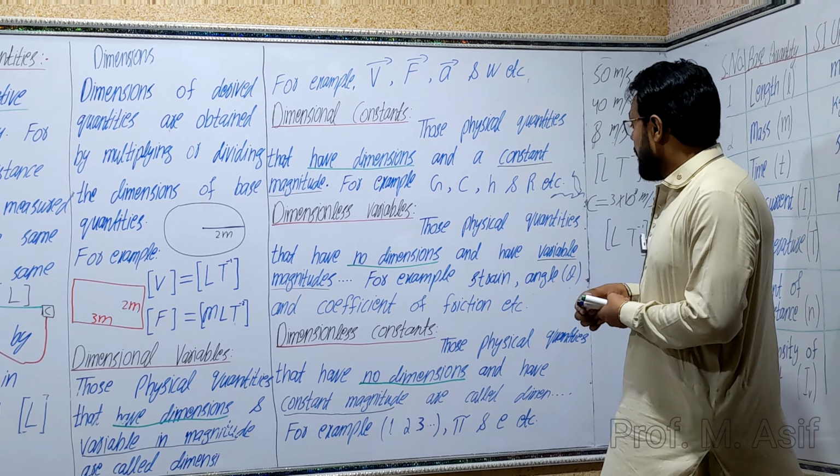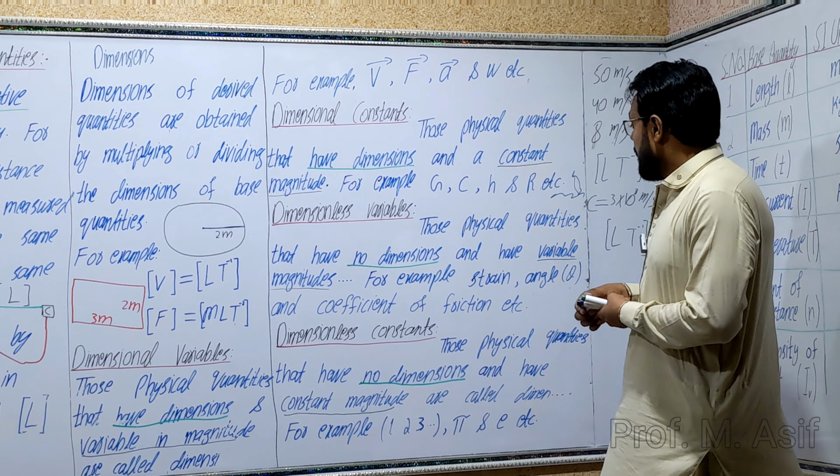Strain is unitless, whereas velocity has a unit, meter per second. That can't be cancelled because they are different physical quantities. For length, they are the same physical quantities with the same units, so they cancel out with each other. Strain is unitless and dimensionless, but the value varies from numerical to numerical or situation to situation.